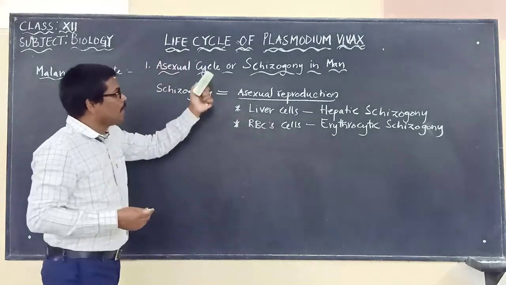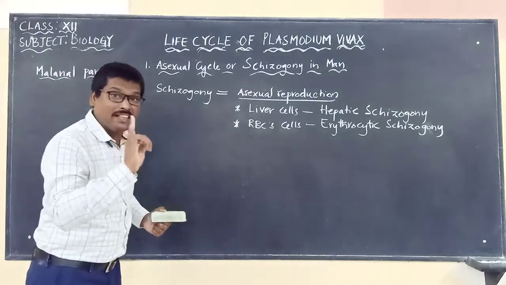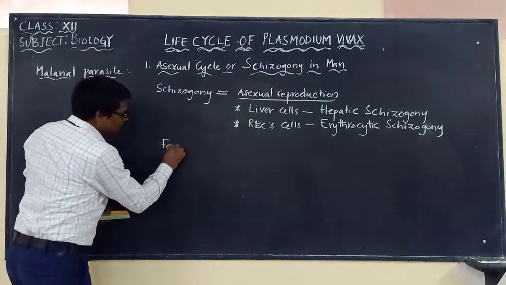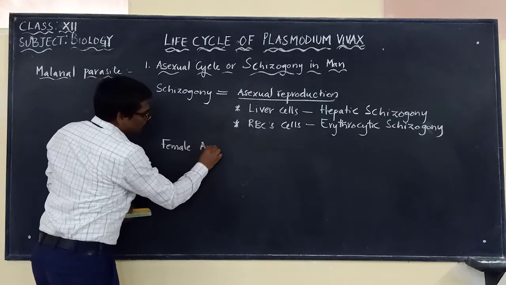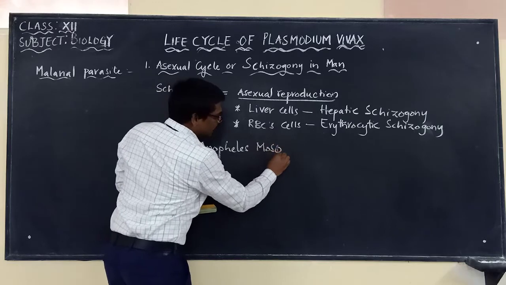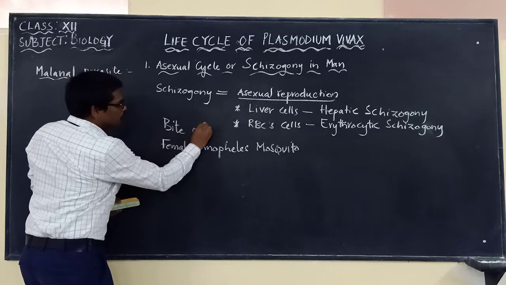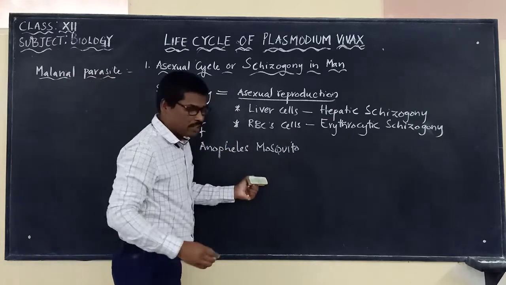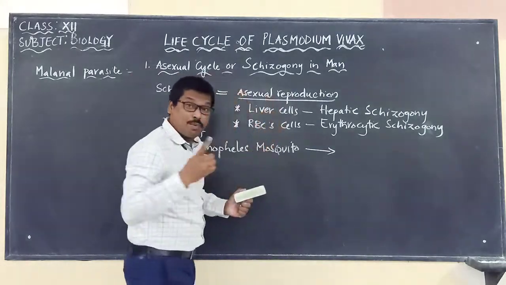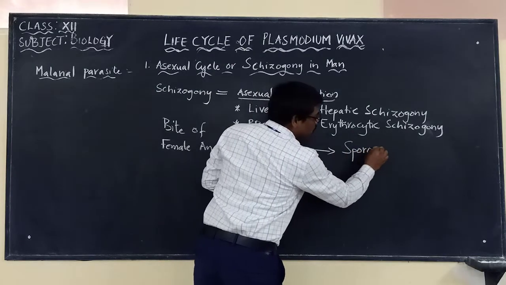Now let us see this. When an infected female Anopheles mosquito bites a healthy person, the bite of the female Anopheles mosquito will be releasing the Plasmodium vivax, which is at an infective stage called what? Sporozoite.